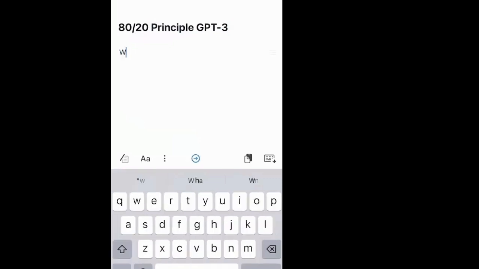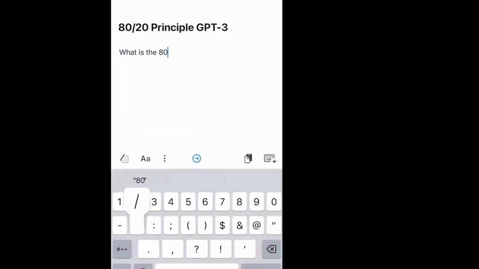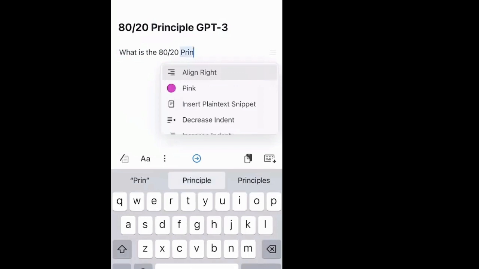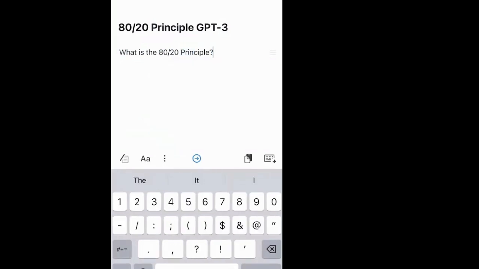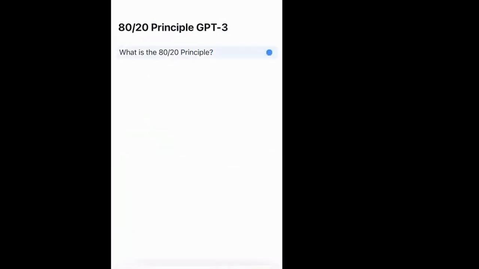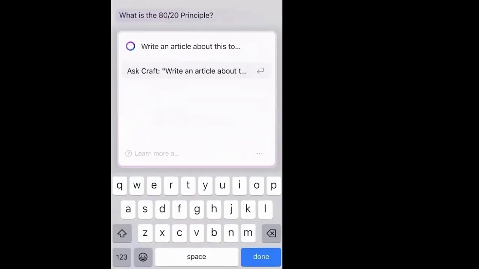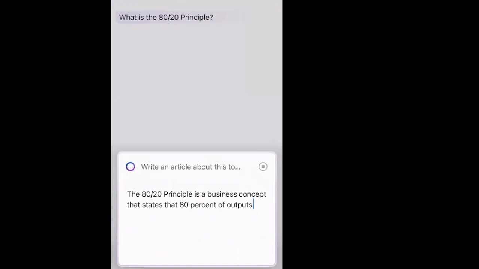So I just gave it that title and then asked the same question, which was, what is the 80-20 principle? I typed that in. As you can see, it takes me a while to type things on my smartphone, as I'm sure it does many people. And then after typing that question, I again invoke the assistant and say, write an article about this topic, and then it's going to write an article about this topic.